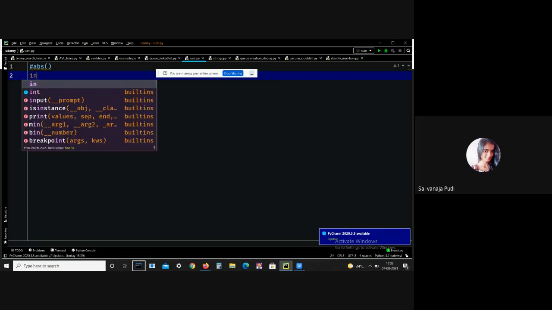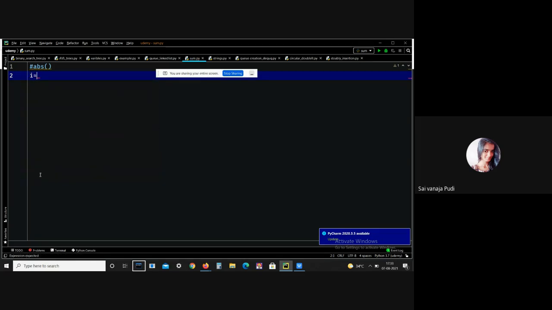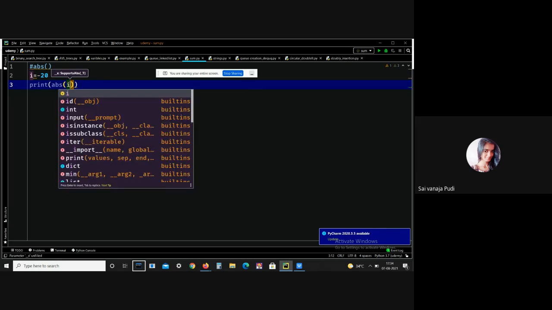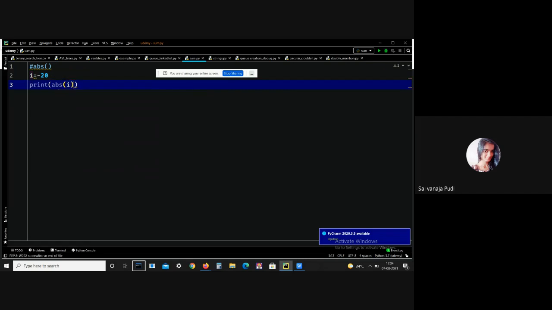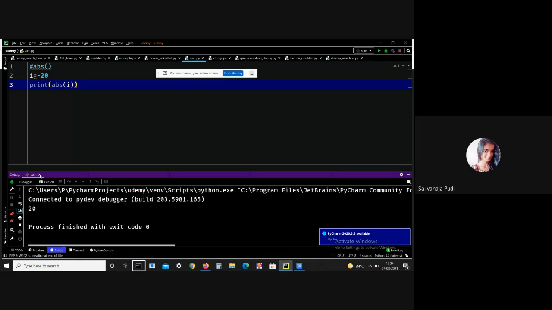Here I am setting i equals to minus 20. See, this is a built-in function, so we don't need to define it; we just use the keyword. Let me print it. See, I got the output, that is 20.